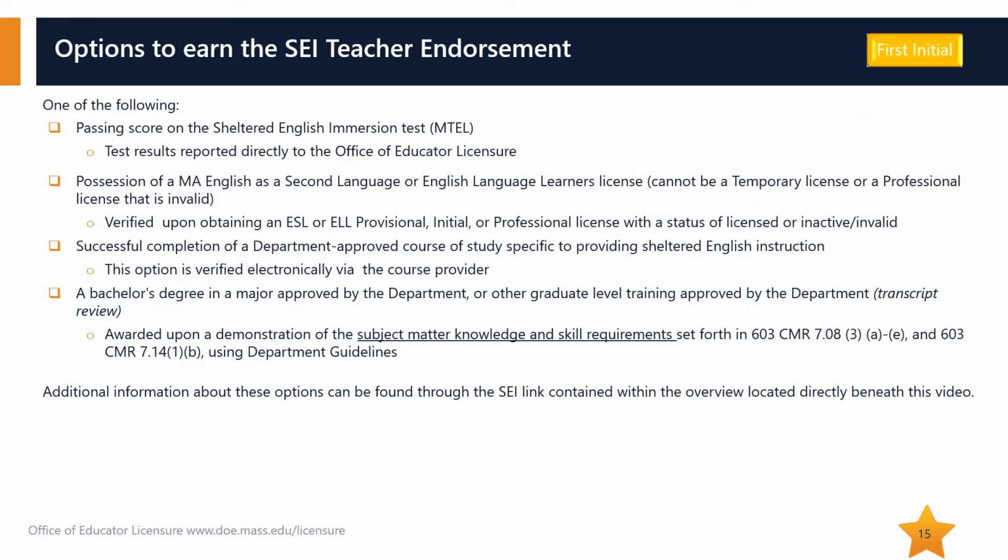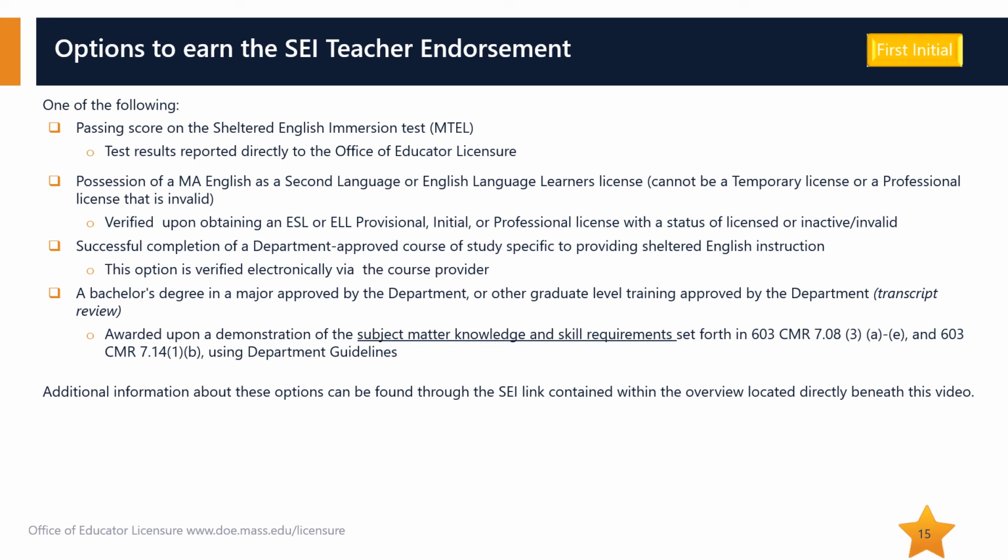Individuals may earn the SEI teacher endorsement through any of the following means: a passing score on the Sheltered English Immersion Test, MELS; possession of a Massachusetts English as a Second Language or English Language Learner's License. This license cannot be a temporary license or a professional license that is invalid. Or successful completion of a department-approved course of study specific to providing sheltered English instruction. The standalone course provider or approved program provider verifies this option electronically.